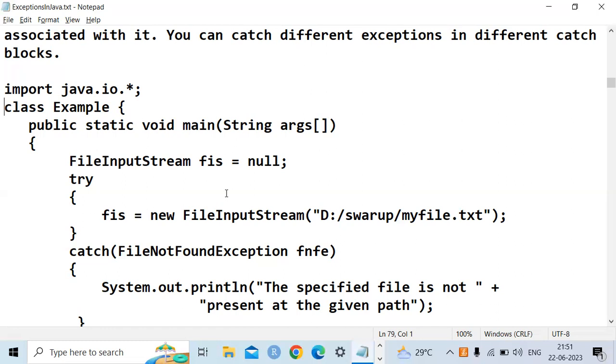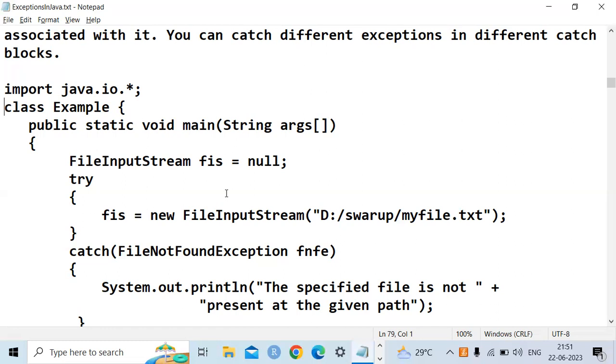In the first case, it will check the file path. If the file path exists, it will open the file. If the file does not exist, it will fire the catch block and display a message, file not found. In the second case, once the file is available, it will read the data from the file.